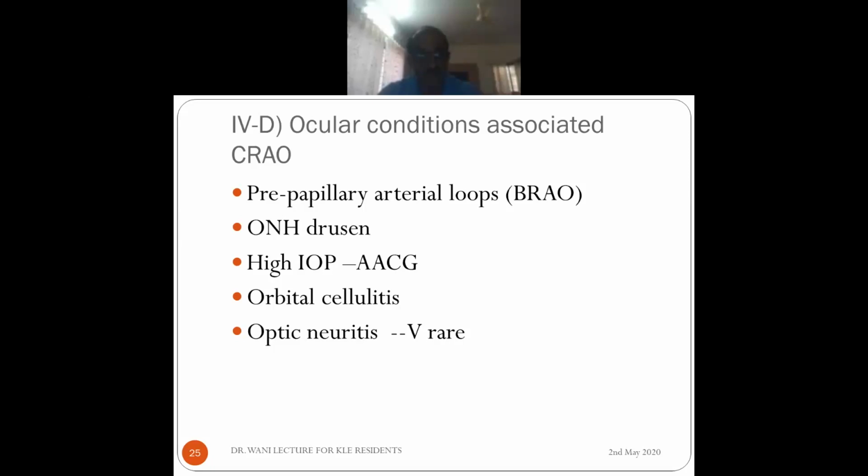Orbital cellulitis, we talked about, and mucormycosis can cause it, because the central retinal artery may be infiltrated by the infection. Optic neuritis can rarely cause a CRAO. Collagen vascular disorders cause inflammatory vasculitis leading to thrombus formation, like systemic lupus erythematosus, antiphospholipid antibody syndrome, polyarteritis nodosa, and giant cell arteritis. Usually giant cell arteritis causes arteritic anterior ischemic optic neuropathy, but it can also cause central retinal artery occlusion. Polyangiitis and Behcet disease are some of the other diseases.